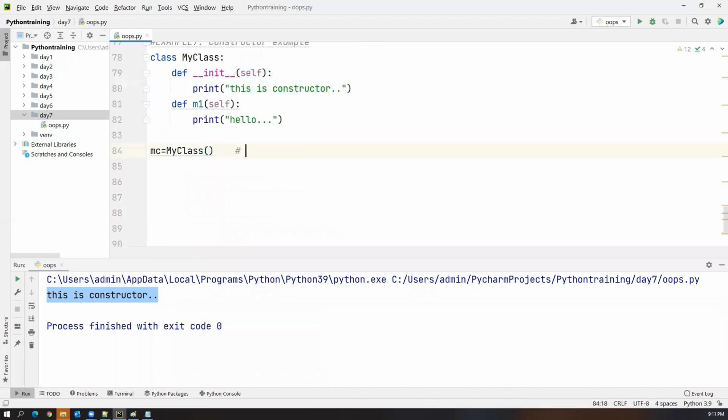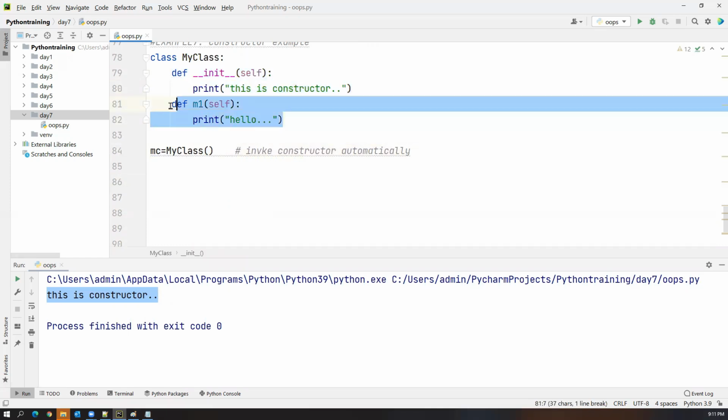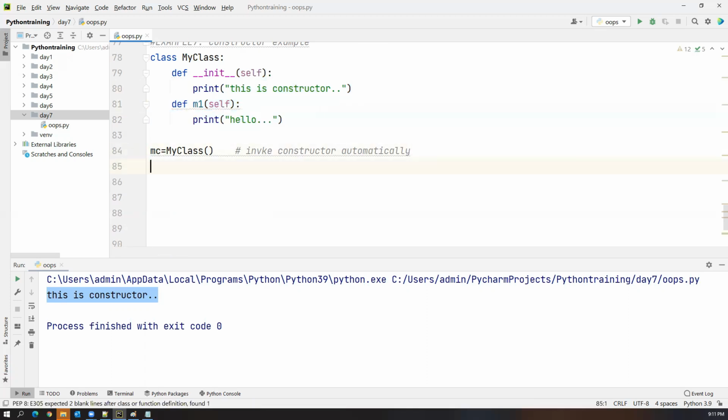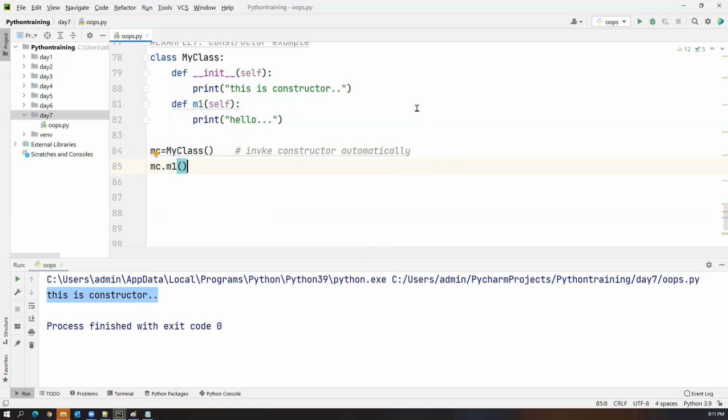So this statement invokes the constructor automatically. At the time of creation of the object itself, the constructor will be automatically invoked. But a method is not like that. We have to call the method through the object. So if you want to invoke the method, mc.m1, we have to call that method.